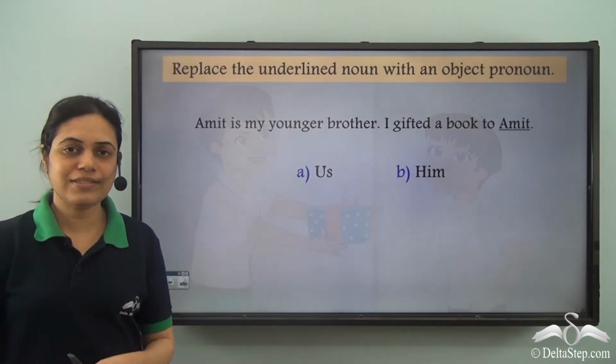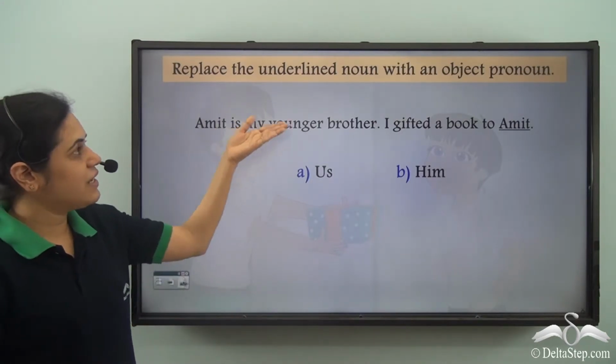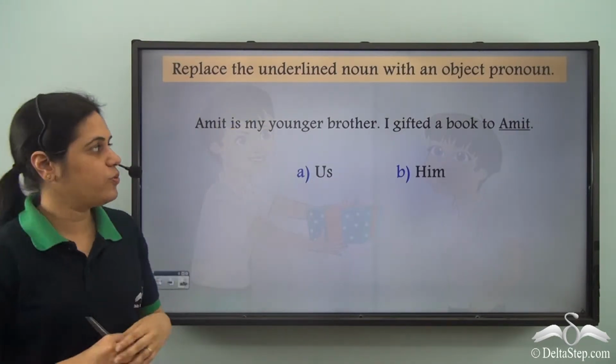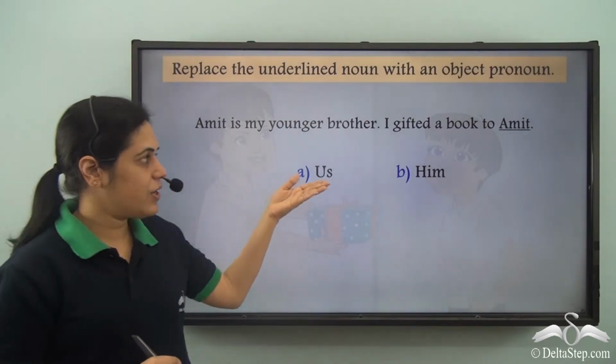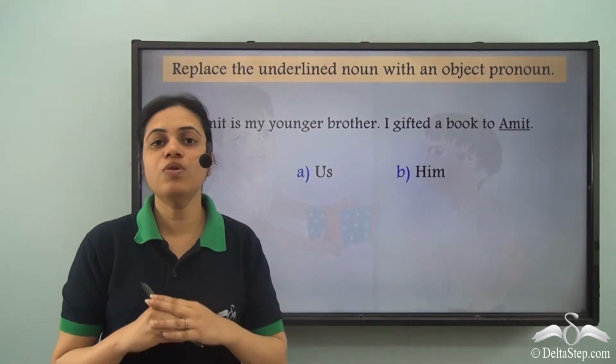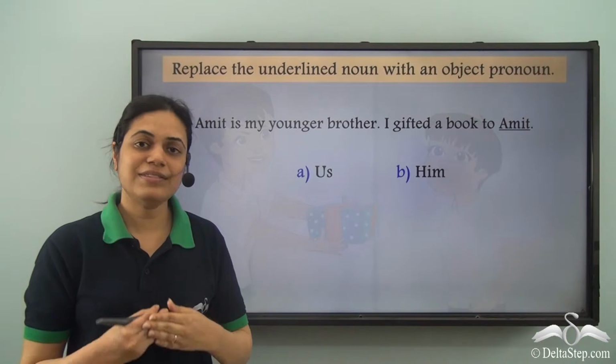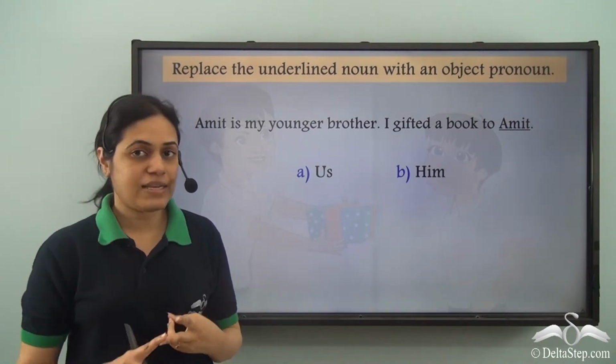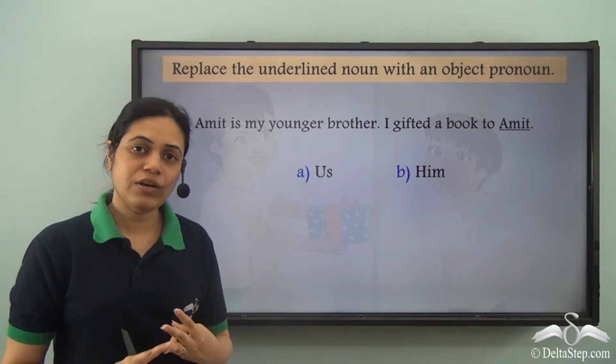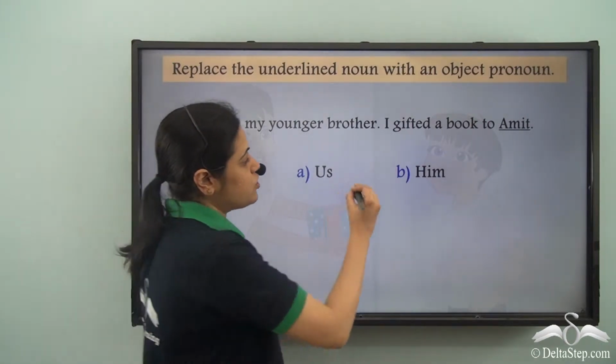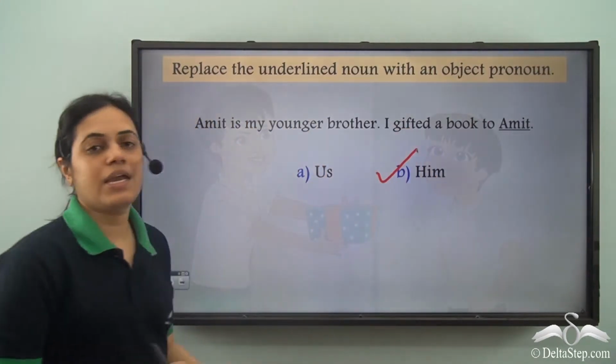Now can you answer this? Replace the underlined noun with an object pronoun. Amit is my younger brother. I gifted a book to Amit. So Amit is in the object position, masculine gender, singular, third person. So the pronoun used is him.